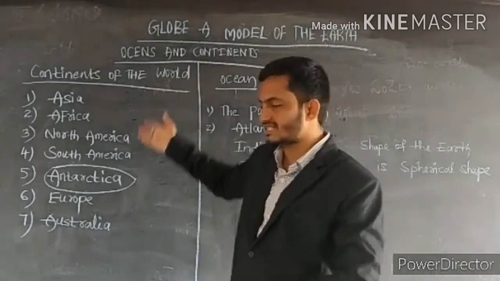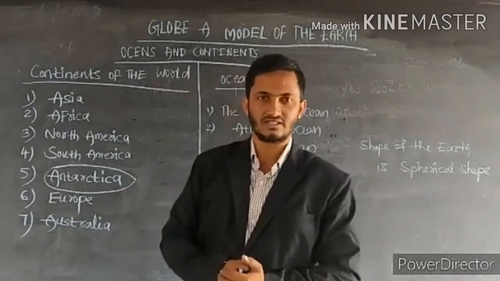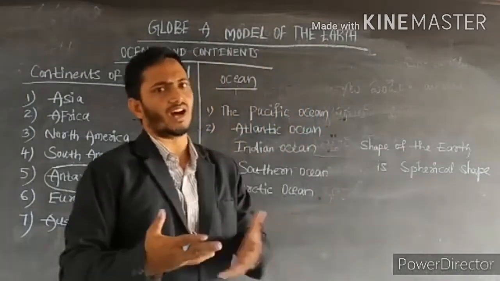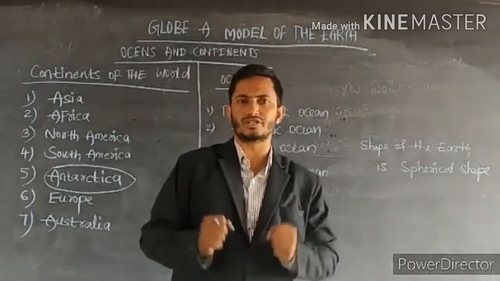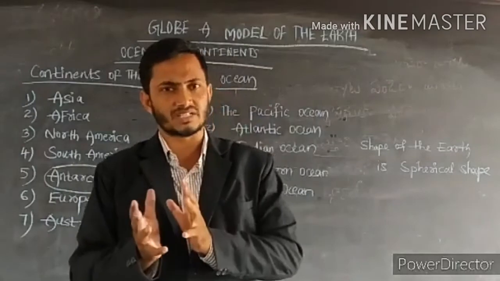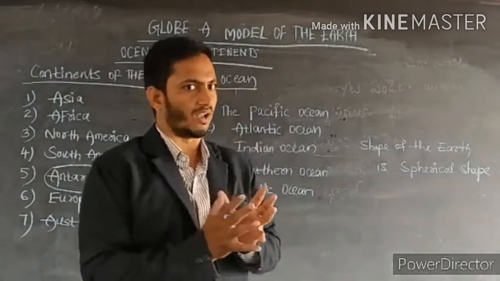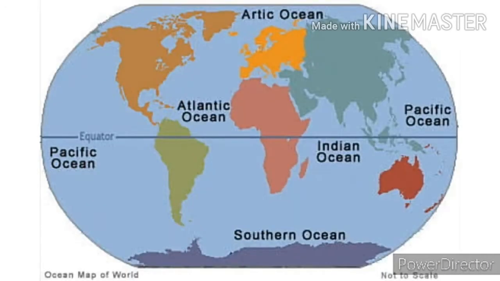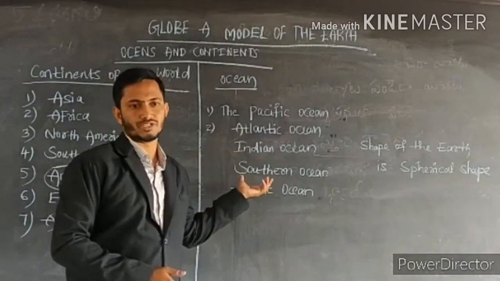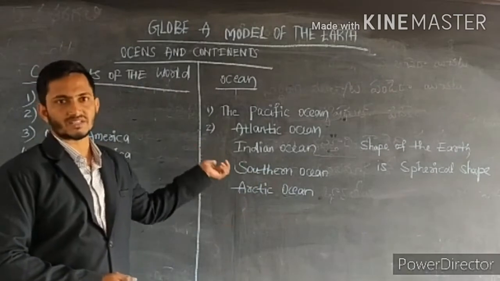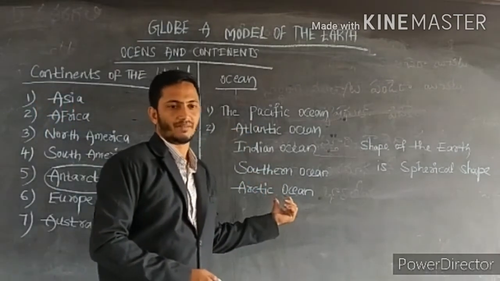Meanwhile, you have to write this answer. Let us see, if I ask you what are the 5 oceans of the world in respect to big to small: Pacific Ocean, Atlantic Ocean, Indian Ocean, Southern Ocean, Arctic Ocean. These are the 5 oceans of the world in respect to big to small.